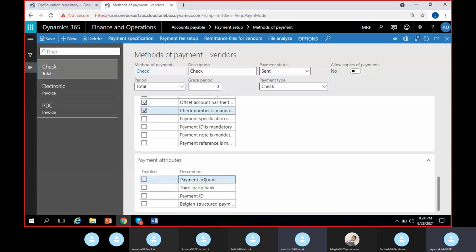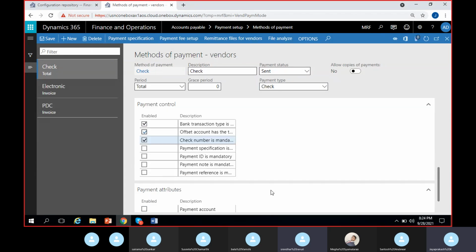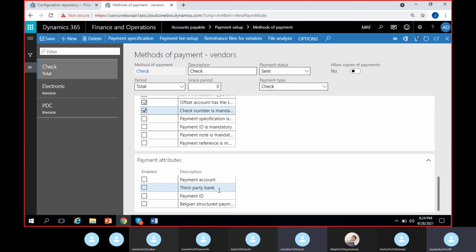Payment account is also mostly related to the same vendor banks only. Payment ID related to that particular electronic payment transaction, you can enable them. We also have these particular fields in the vendor payment journal lines. So you can fill these fields if you keep them as mandatory. If they're not mandatory, you can leave them, not a problem. Mostly payment attributes are not mandatory. If at all they use them, they mostly use third-party bank account as mandatory for electronic payments. Only for specific methods of payment like electronic, they will use it. For the remaining, it is not needed.